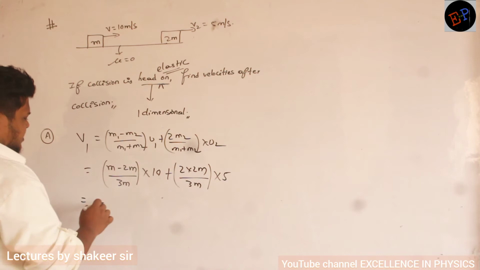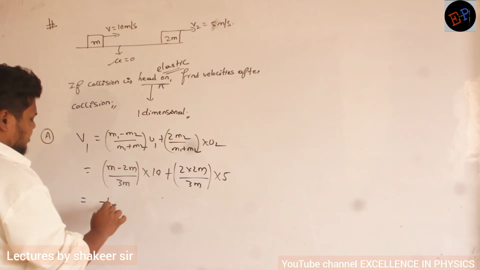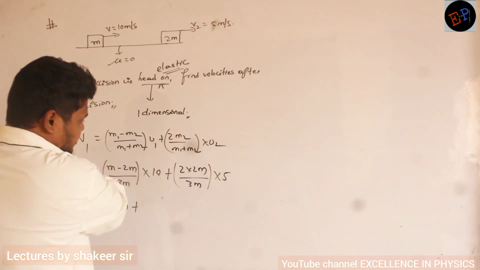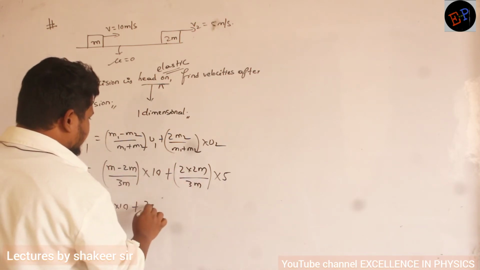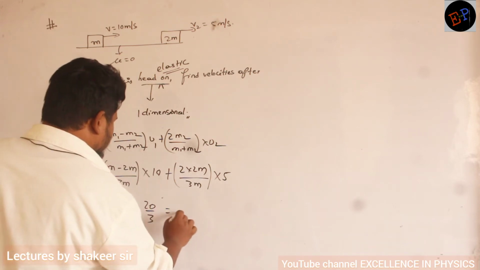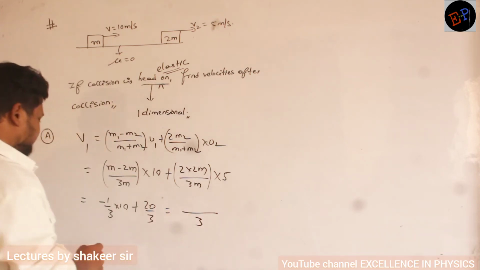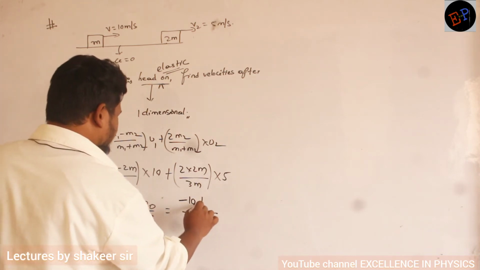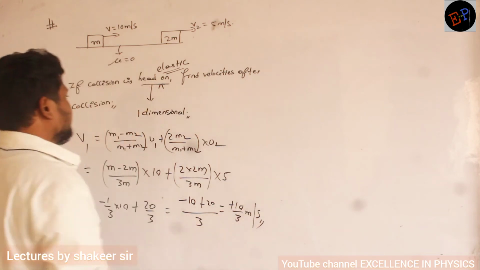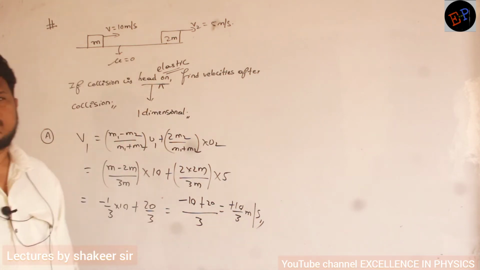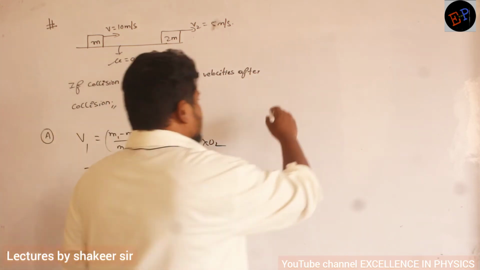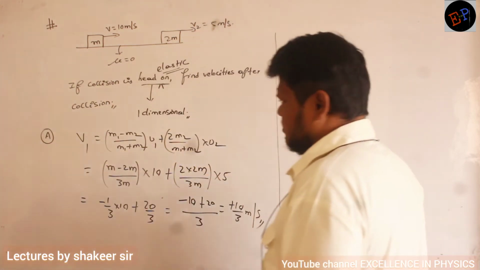So m gets cancelled. So minus 1 by 3 into 10 plus m gets cancelled. So 4 5s are 20 by 3. Clear? So therefore, if I take LCM as 3, minus 10 plus 20, so plus 10 by 3 meters per second. That is the final velocity of first body. Clear? Similarly, you can calculate final velocity of second body also.